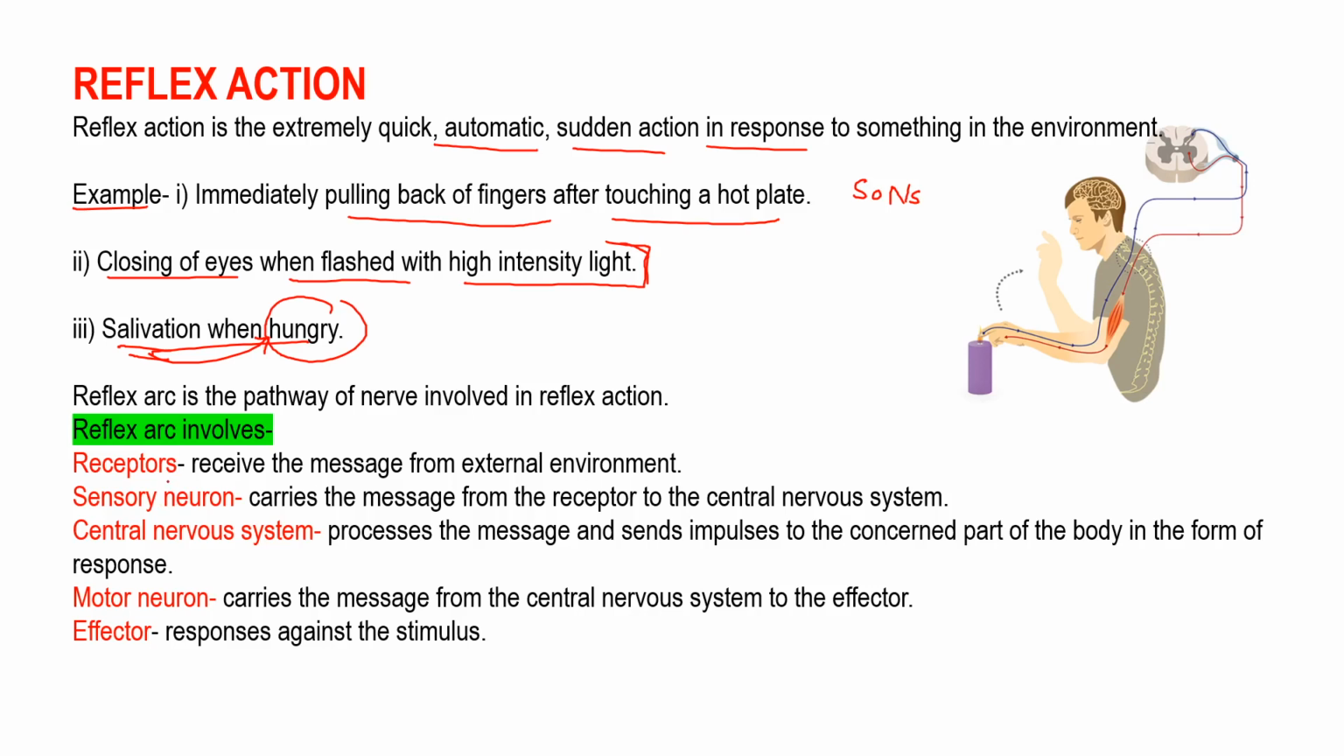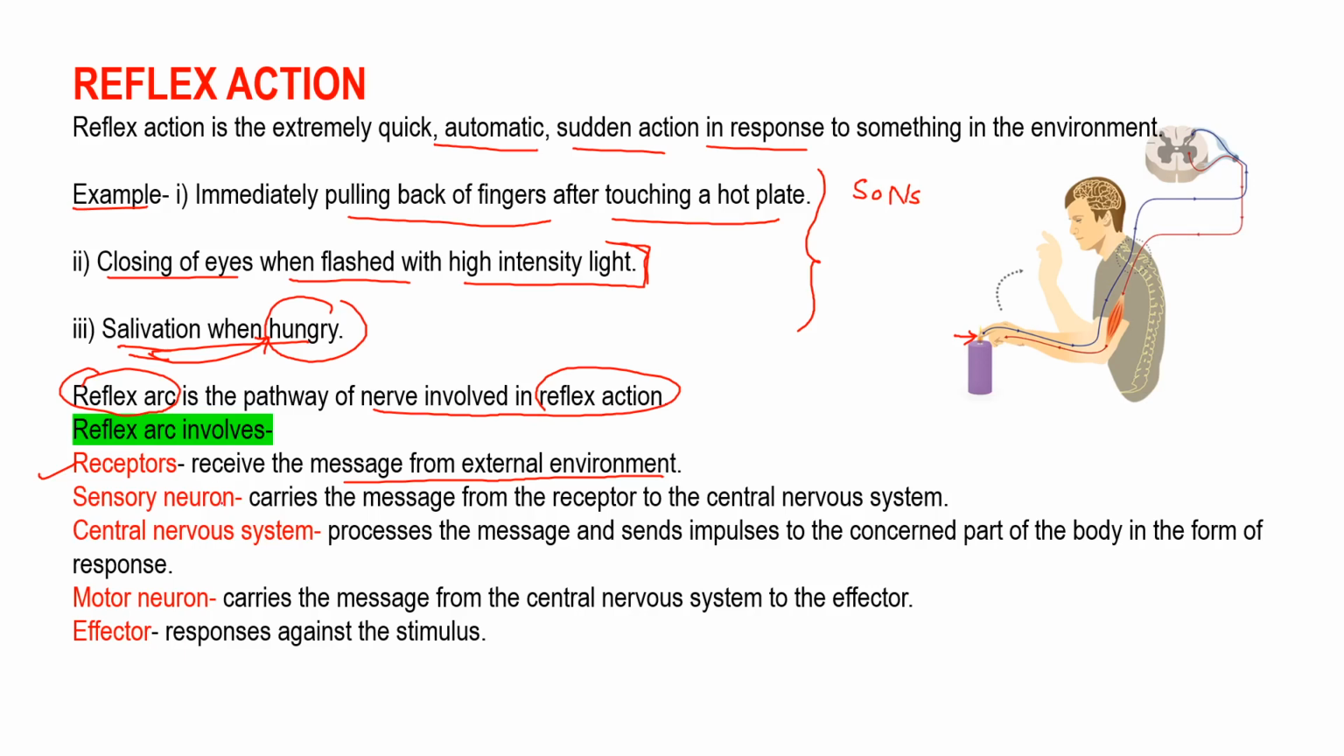So basically reflex arc is the pathway of nerves involved in reflex action. Means all these reflex actions include a path, and that path is called reflex arc. Clear? This reflex arc basically involves the receptors which receive message from the external environment. Okay, so here you receive the message from external environment.